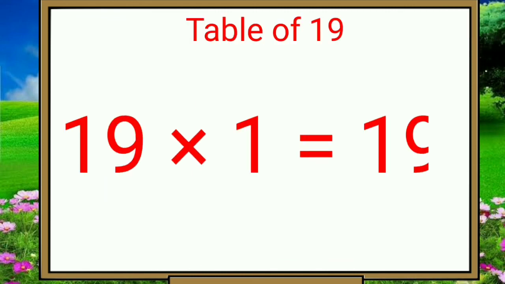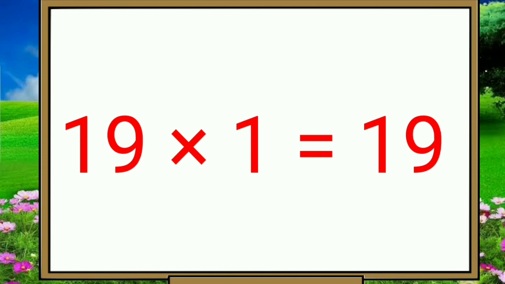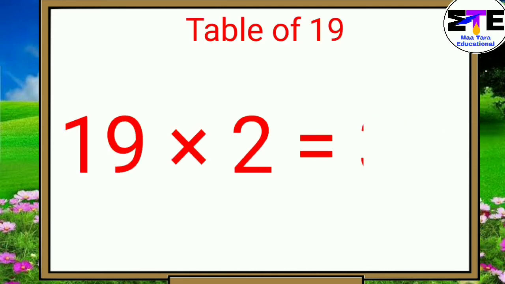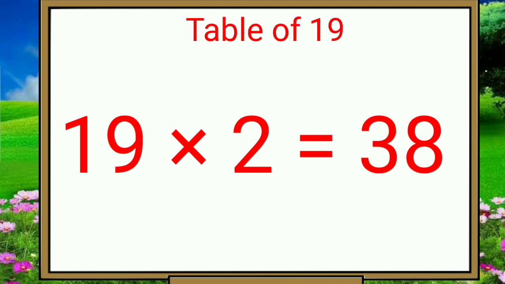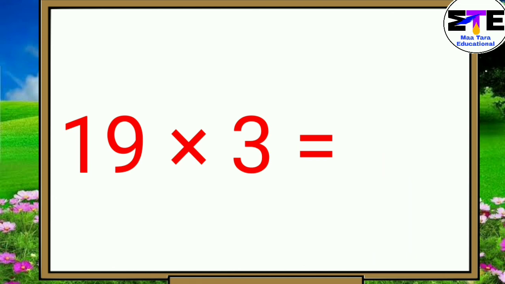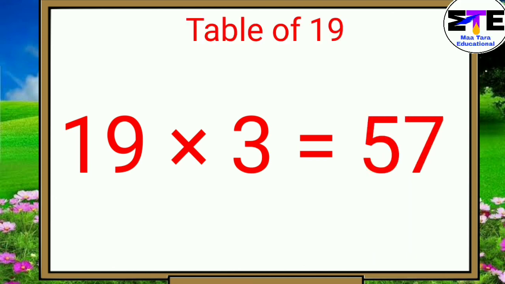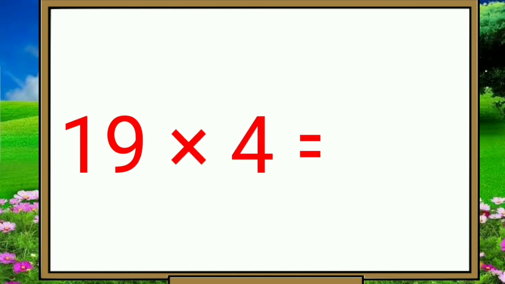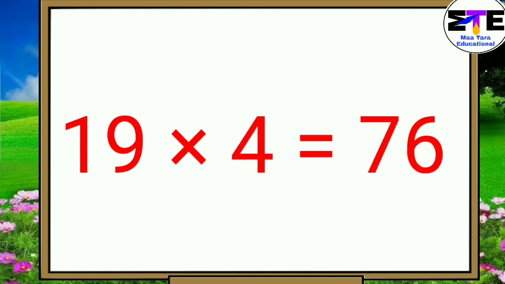19 ones are 19. 19 twos are 38. 19 threes are 57. 19 fours are 76.